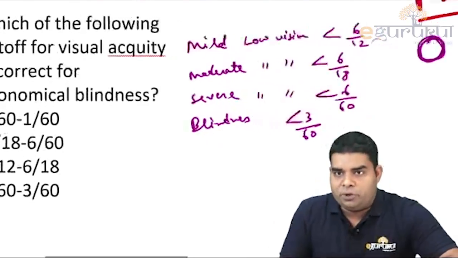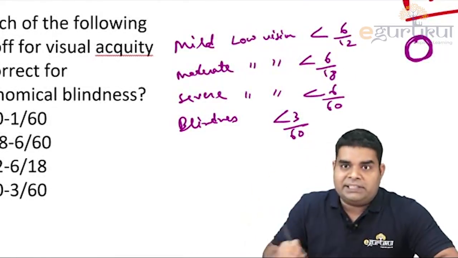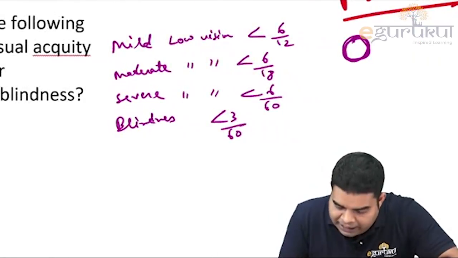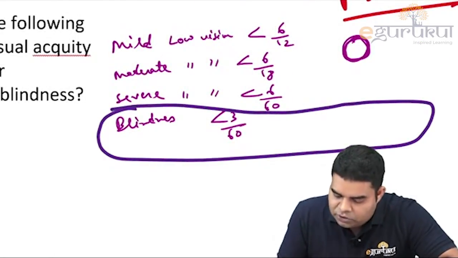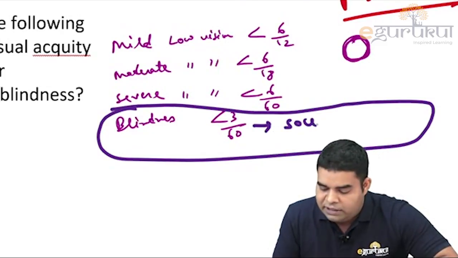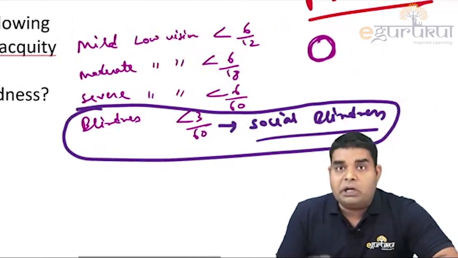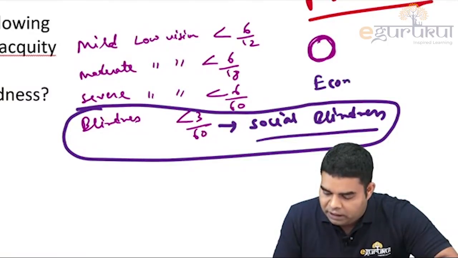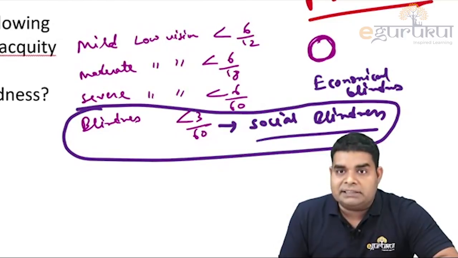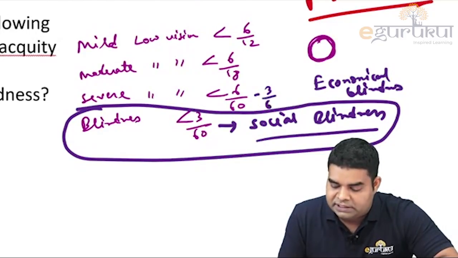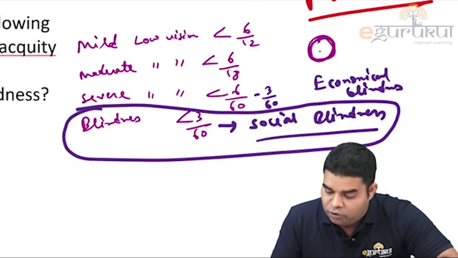Okay, WHO and India both have the same definition. So remember, mild, moderate, severe: 12, 18, 60. Then blindness. Now blindness less than 3/60 correlates with social blindness. Whenever it is less than 3/60, that is social blindness. And just above social blindness we have economical blindness. Economical blindness ranges between 6/60 to 3/60. And above economical blindness we have low vision.